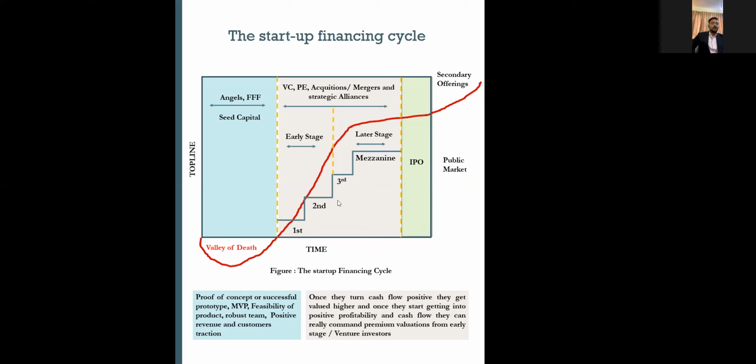So these are the stages of the investment, right? Once the stages get over and your company is more mature, it will have an IPO, an initial public offer, and there can be a secondary offering, and your company will get listed in the public market, right? So that's a normal cycle.